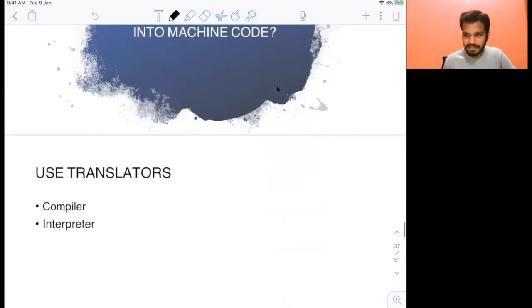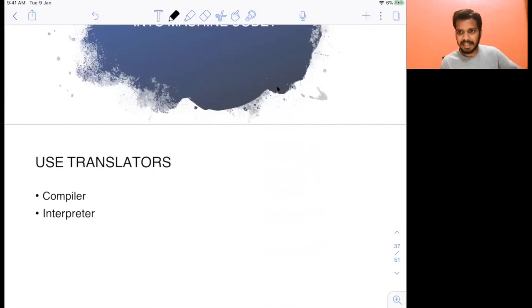So of course, again, you need to use translators, right? Similar, if you remember in the assembly language, the code was different than the machine code, so you were using a translator called assembler to convert that assembly code into machine code. Similarly, here also you will use translators. So you have two different types of translators to convert your high-level languages into machine code. One is compiler, one is interpreter. So let's understand the difference between these two.